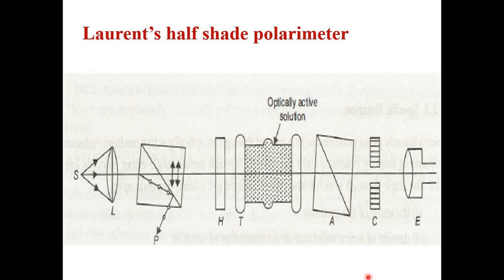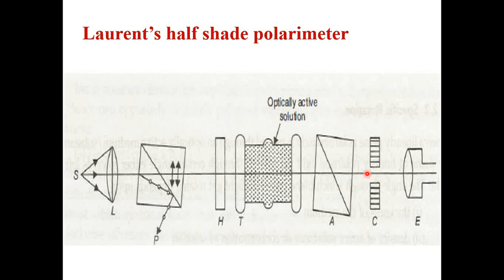Before you start the experiment, you have to focus the telescope on the half shaded plate. Light falls upon the half shaded plate. Through the telescope you will see the plate, of which one portion is covered with silver material and one portion is glass.